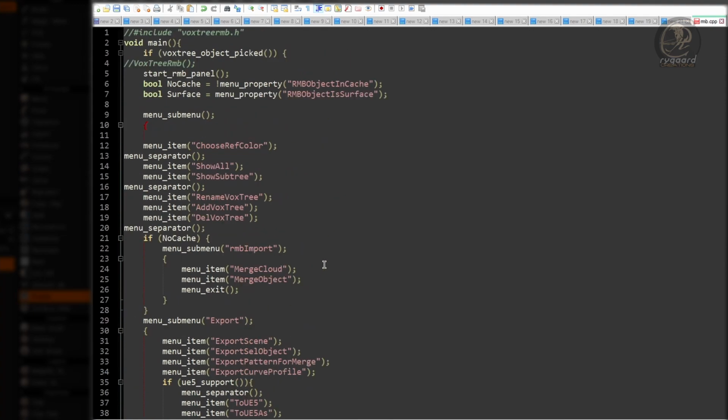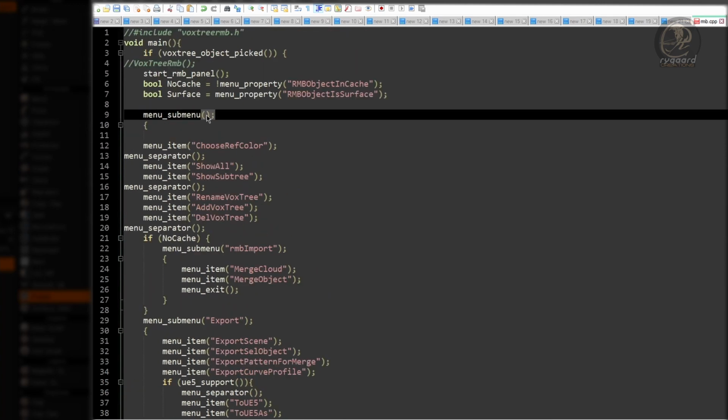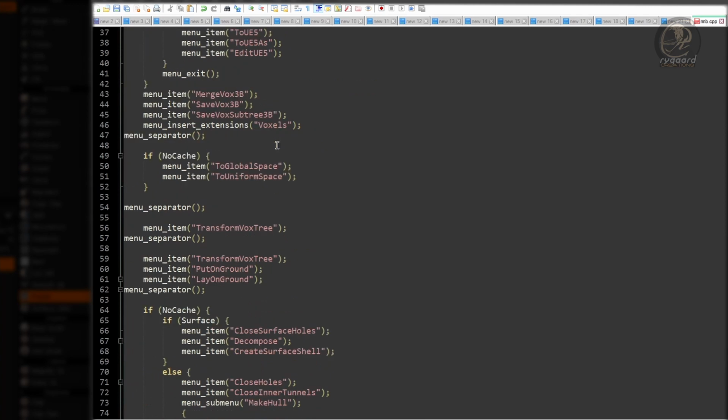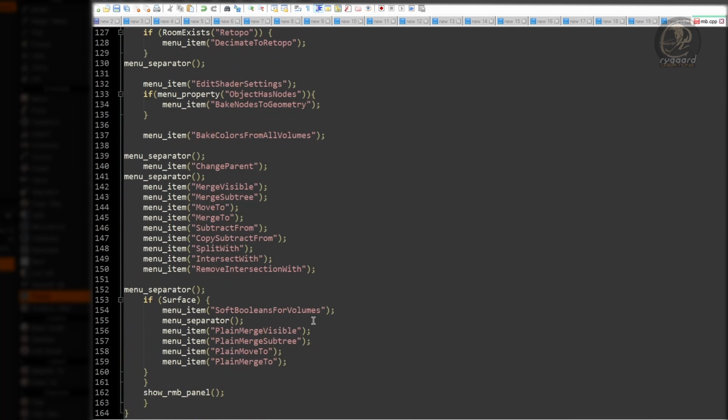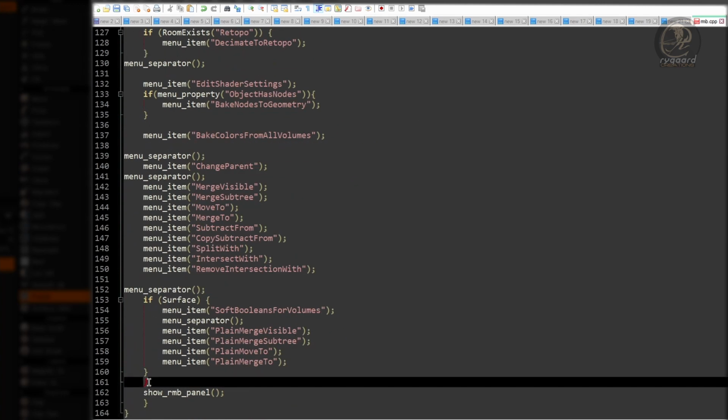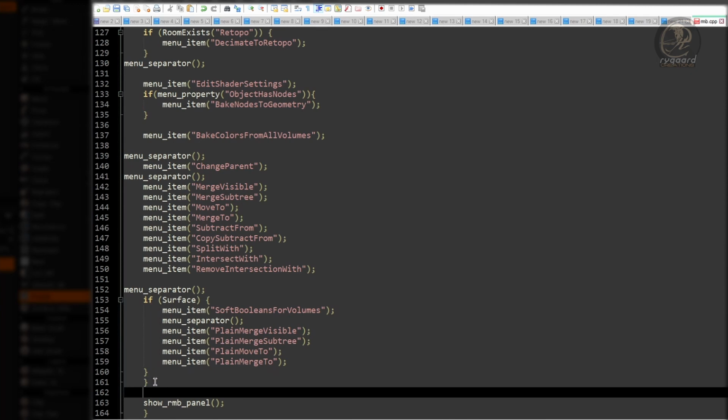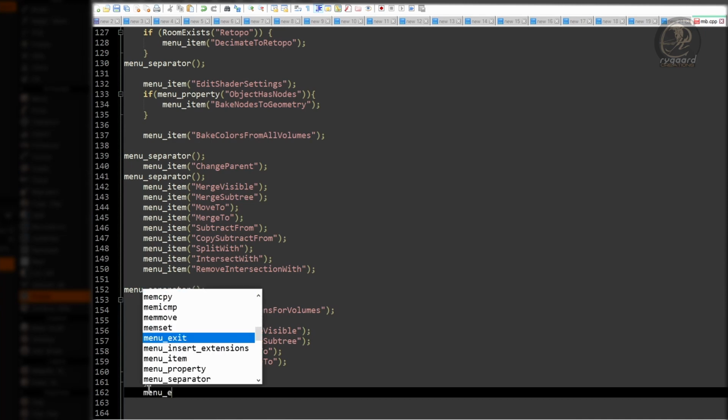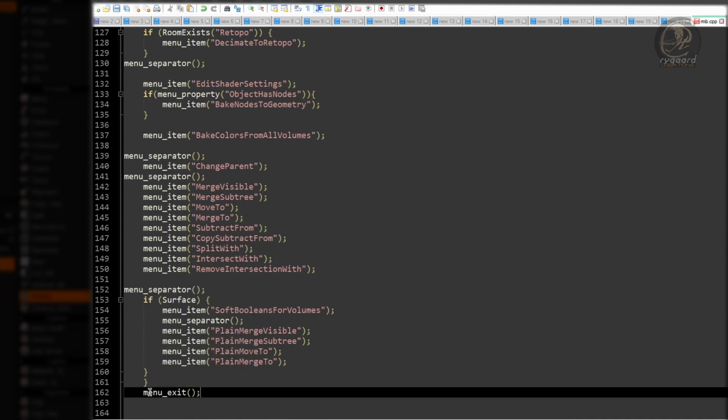But there is still one thing missing here. That is the parameter of the menu submenu function. So I use as a parameter right mouse button menu, okay? And back down there, where I just put the closing curly bracket, I'm going to add the menu exit function. And the reason for that, for sure, you must already know.